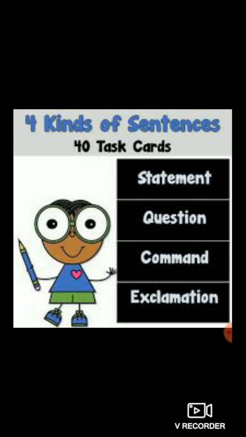Statement, question, command and exclamation. There are 4 kinds of sentences. We'll study one by one along with its example.